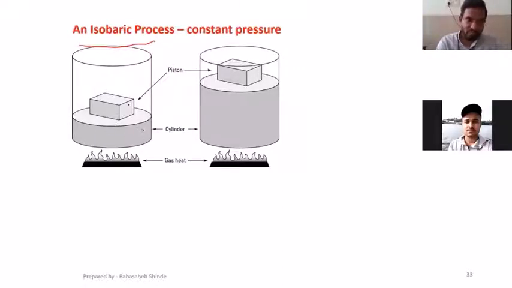This is a liquid and there is a certain weight placed on the liquid. If I heat the liquid, there is going to be expansion of the liquid, and because of the expansion, what will happen? This weight is going to move vertically upward. As it heats, pressure is going to remain constant and volume is going to increase or decrease depending upon the temperature of the system. And since the weight is constant, the pressure will remain constant, because that weight is going to decide the pressure of this fluid.